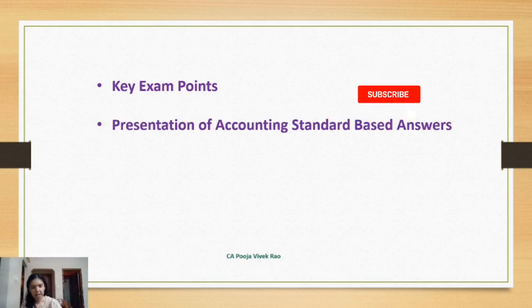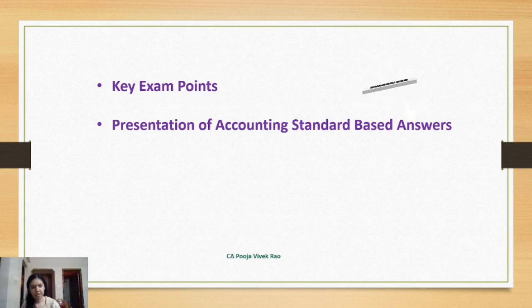The next important point highlighted in this webinar was the presentation of accounting standard based answers. This CA Inter syllabus majorly comprises accounting standards, so major questions will be on this itself. Some light was thrown on how to present answers for this. For accounting standard related questions, presentation is crucial for scoring marks. So let's discuss step by step how to write the answer.